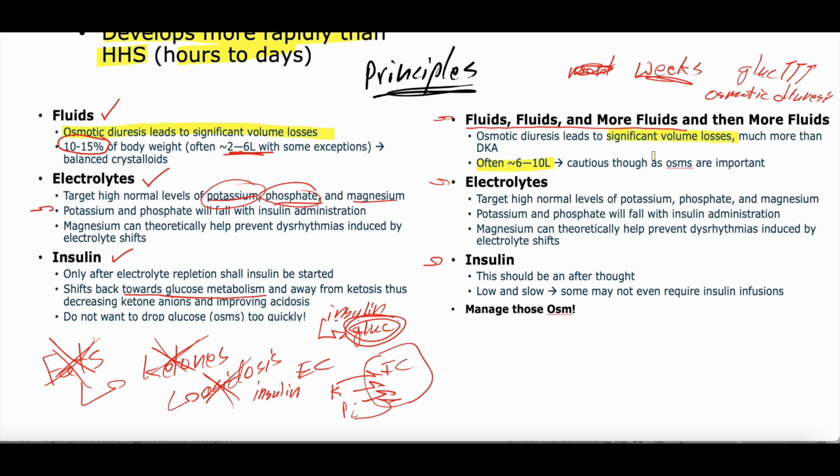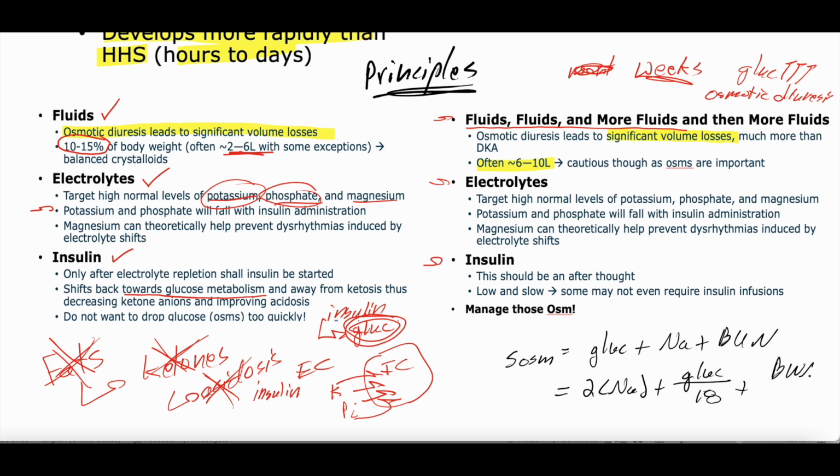The osmolarity of the blood is very important. For those who want to go down a rabbit hole, we'll do it quick. Let's see if I can remember the equation off the top of my head. So serum osms, the osmolarity of the blood, is equivalent to a proportion of glucose plus sodium plus BUN. And I think in the true math sense, it's 2 times the sodium plus the glucose divided by 18 plus the BUN divided by 2.8. And someone please correct me if I'm wrong. That was off the top of my head. I think that's right though. So this is the serum osms.